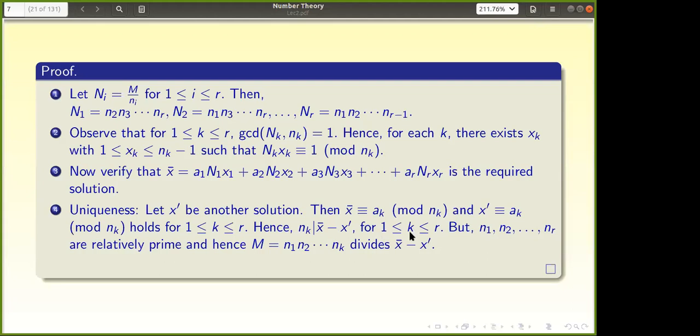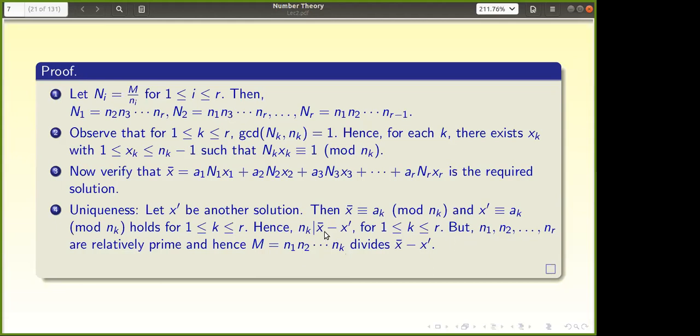I took one particular k. Now n_k divides x-bar minus a_k. So x-bar is congruent to a_k mod n_k, and x-dash is congruent to a_k mod n_k. From these two, by transitivity, x-bar is congruent to x-dash mod n_k. That means n_k divides x-bar minus x-dash. But I want to show that this gives the same remainder when I multiply by M. How do you prove that?